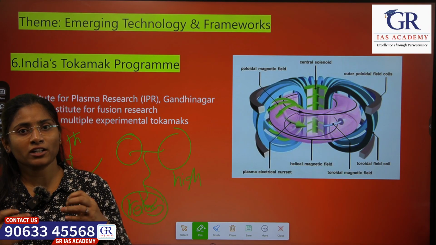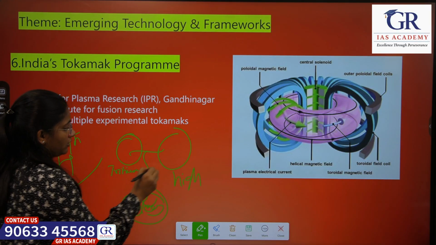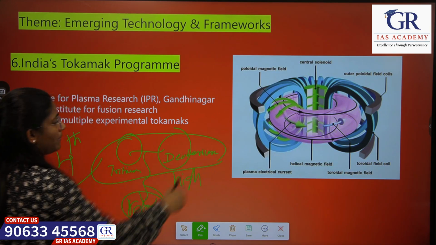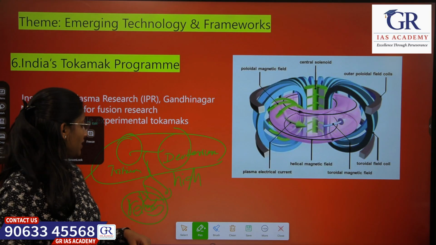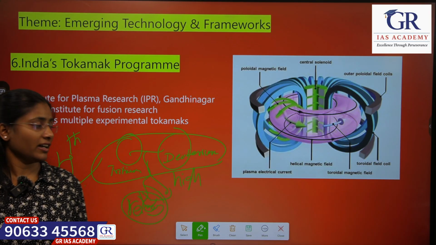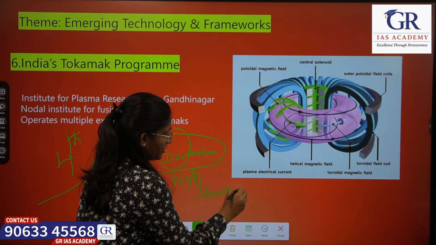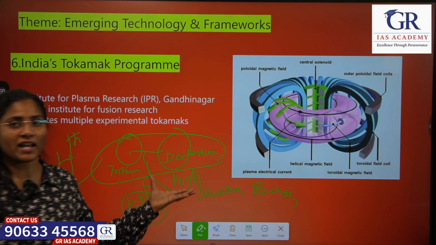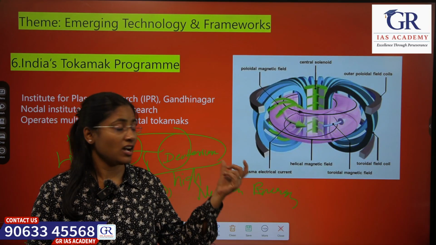When two atoms combine, like tritium and deuterium, energy is released. That energy is called nuclear energy. So this tokamak program helps us to generate nuclear energy. How?